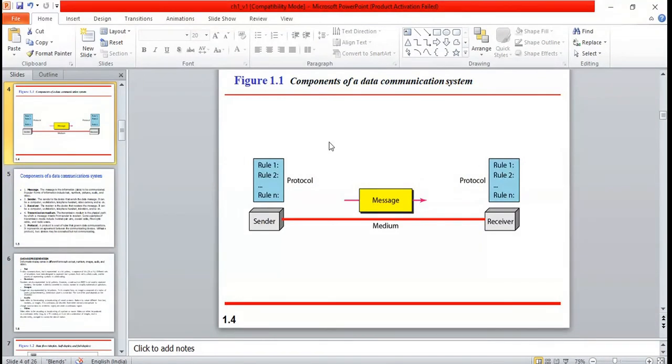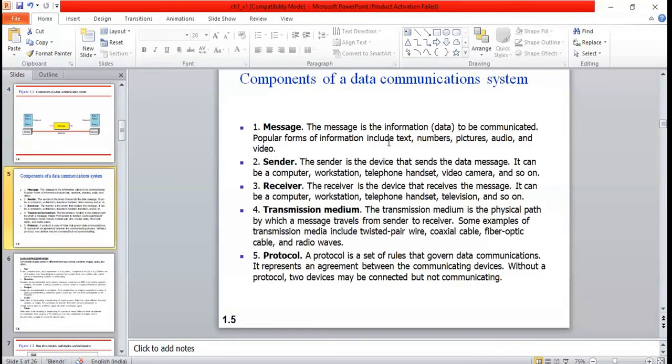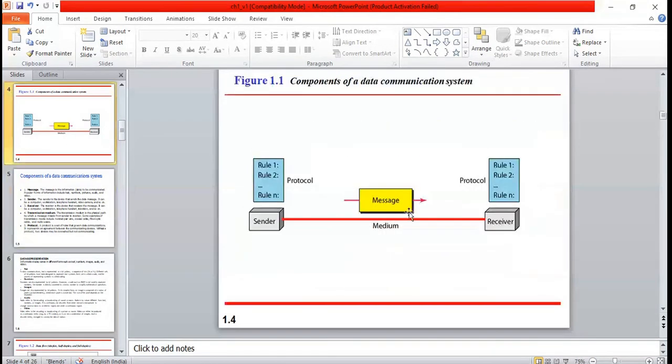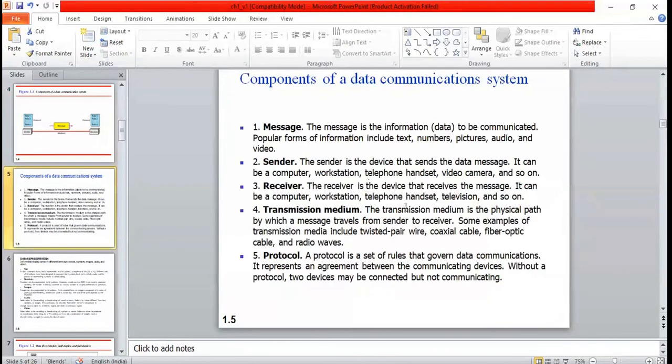This is also very important. It can be asked for 5 to 6 marks: explain with a diagram the components of data communication. Everybody knows what is required for communication, but you need to explain technically, using the proper terms. So we'll go through message, medium, sender, receiver and also protocol.